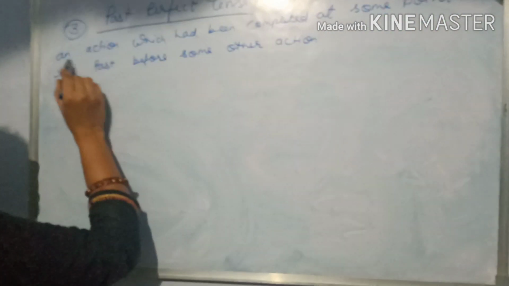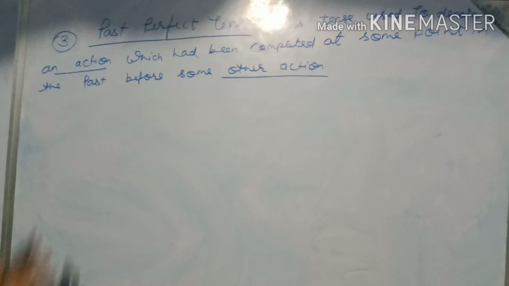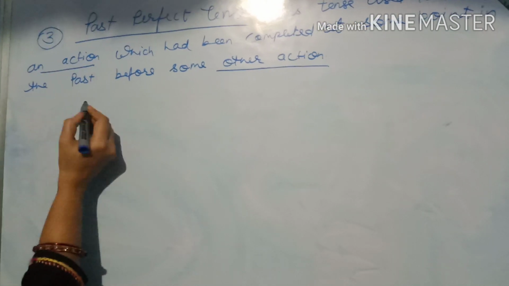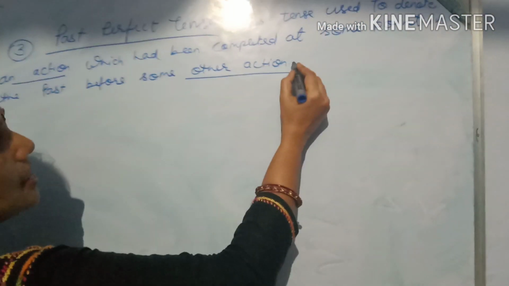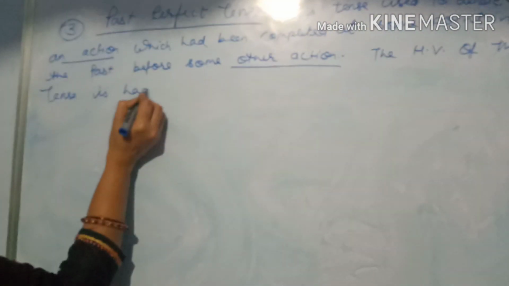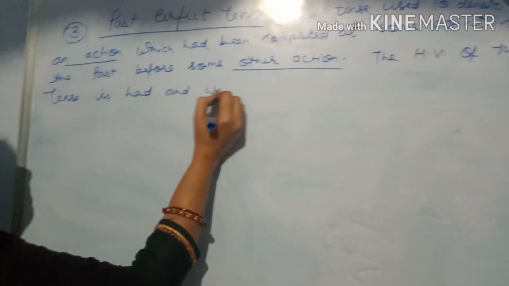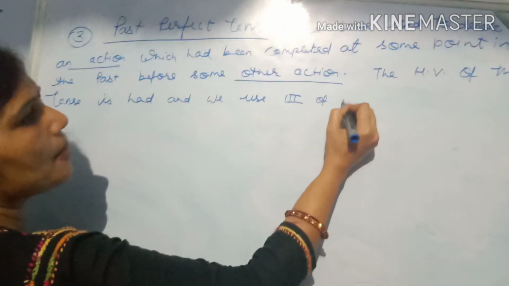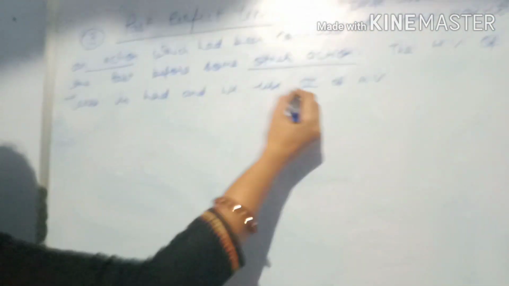Here it means to say an action and another action. It means there are two actions described by this tense. So we can categorize this tense like this. First of all, the helping verb of this tense is had, and we use the third form of the main verb. The third form you have to use, and the helping verb is had.